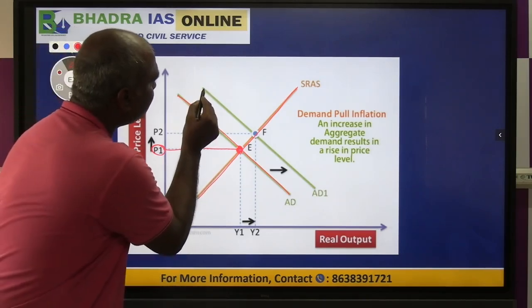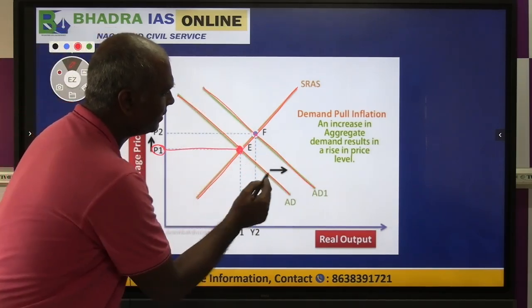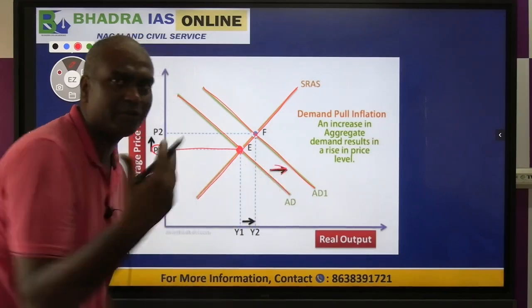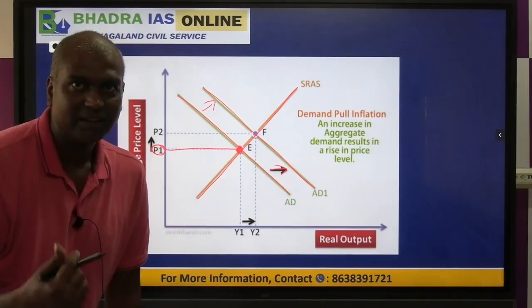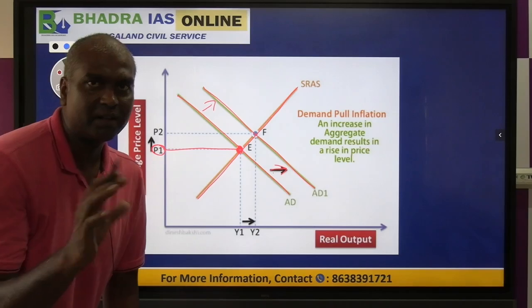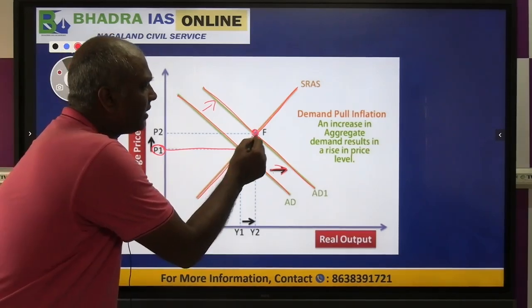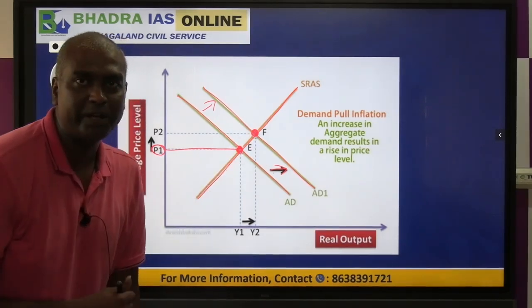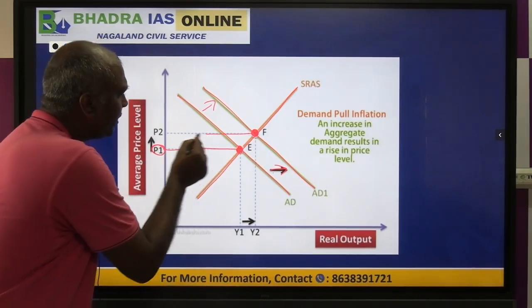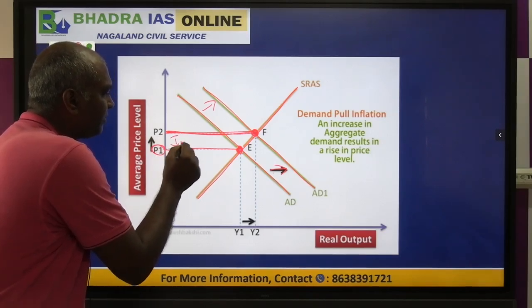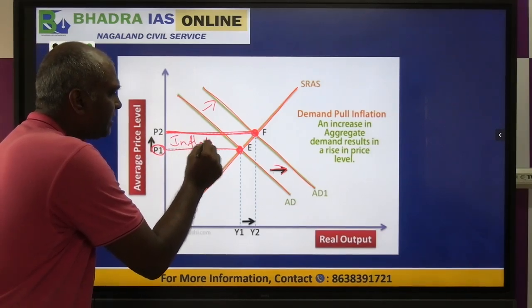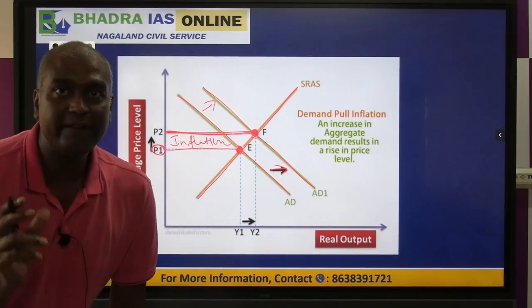So if you look at this second demand curve, the demand curve is shifting and going upwards. So the demand is moving to a higher level. This shift of the demand curve touches the supply curve at a higher equilibrium point. So if you connect the equilibrium point to the price level, what happens? Here we have this much increase in price, which we can call inflation.